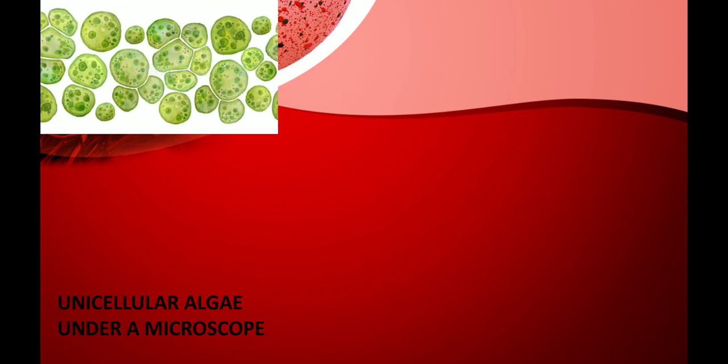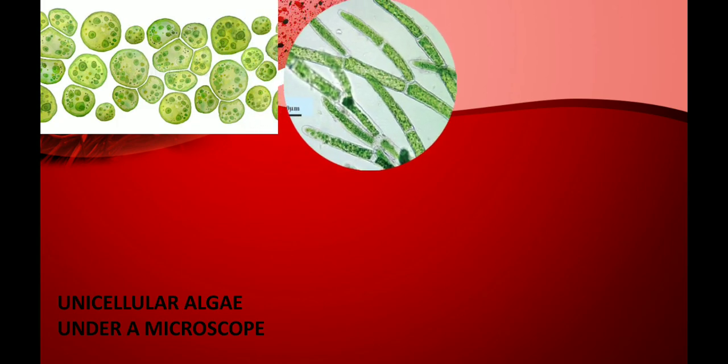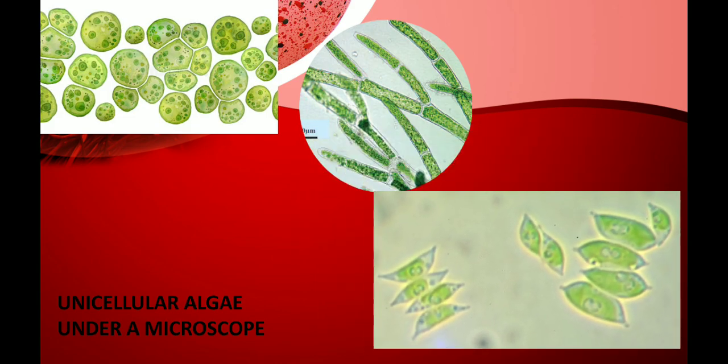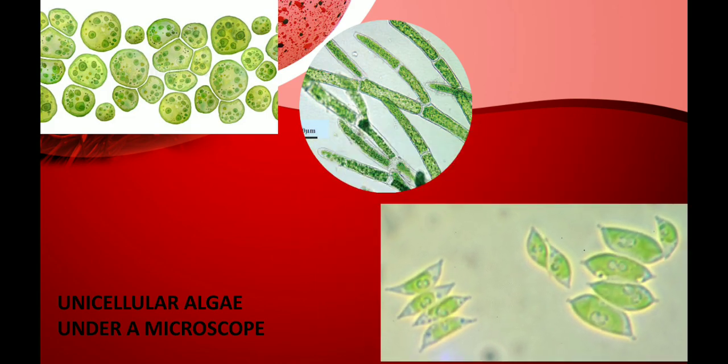So I want to show you certain unicellular algae, how they look under a microscope. As I said, unicellular algae could be spherical shaped. This is rod shaped algae. And these are spindle shaped algae.